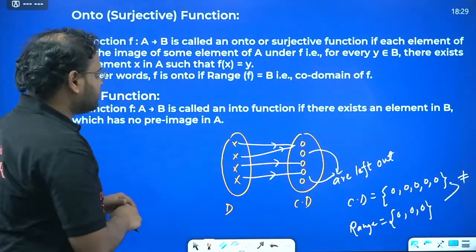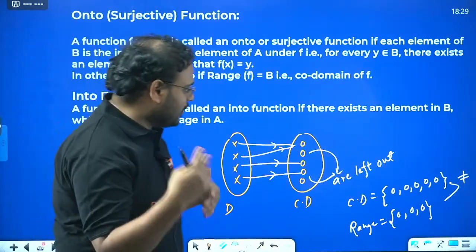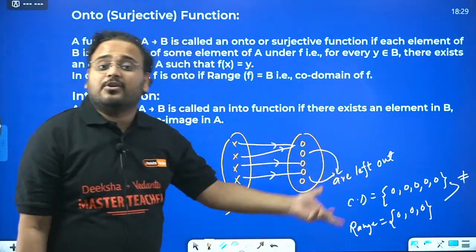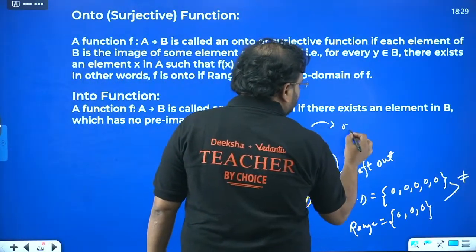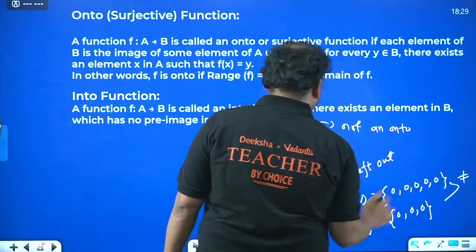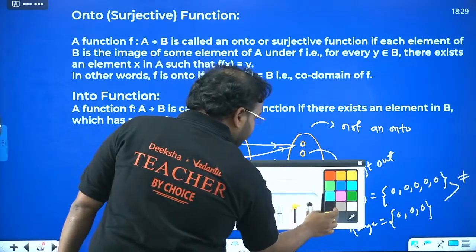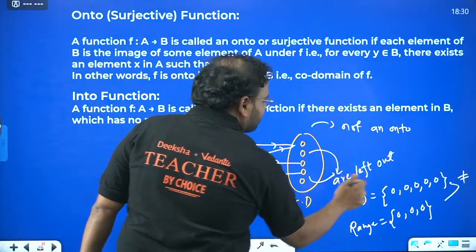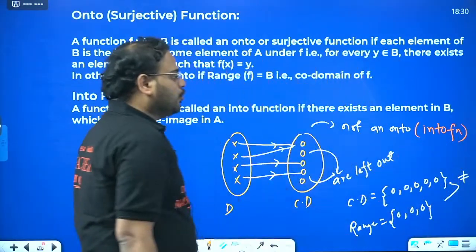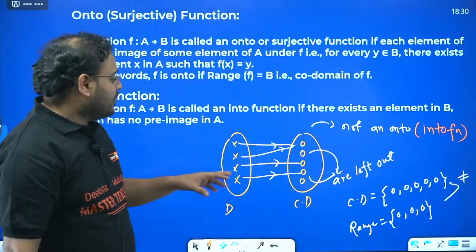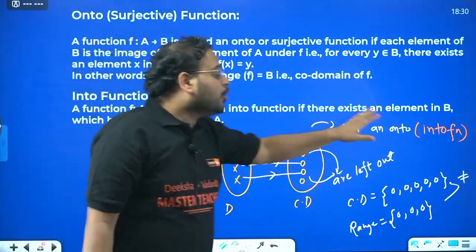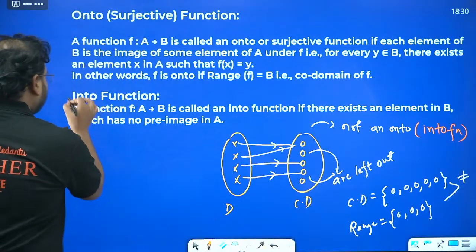So whenever range and codomain are not equal, or in the mapping something is left out, that type of function is called, sorry, whenever something is left out, that is called not an onto function. This is an example of an into function. So not onto is called an into function. So whenever something is left out, that is called not onto or into function.